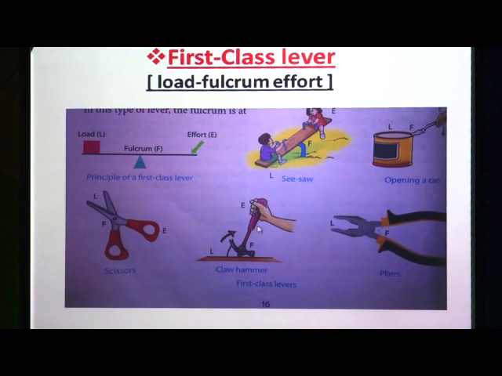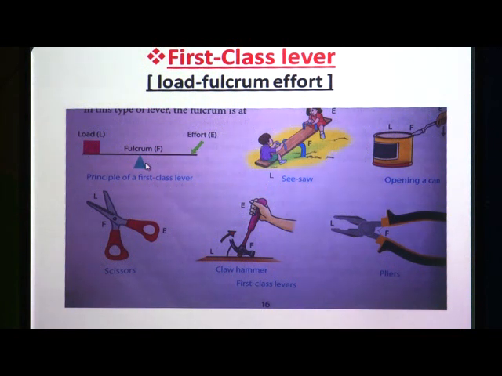Now, first of all we will study the first class lever in detail, in which the arrangement is load, fulcrum and effort. You can see these pictures also in your textbook on page number 16. So, what is meant by first class lever? In this type of lever, the fulcrum is placed between the effort and the load. Here you can see, this is the fulcrum, placed between load and effort. Here is the effort, here is the load.